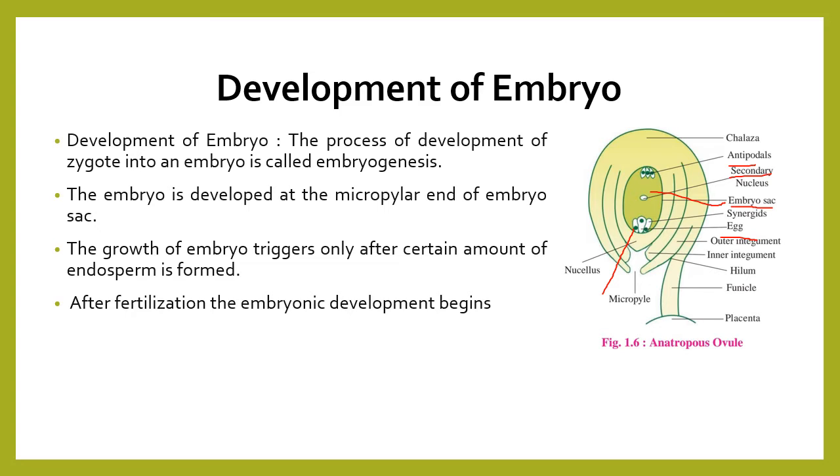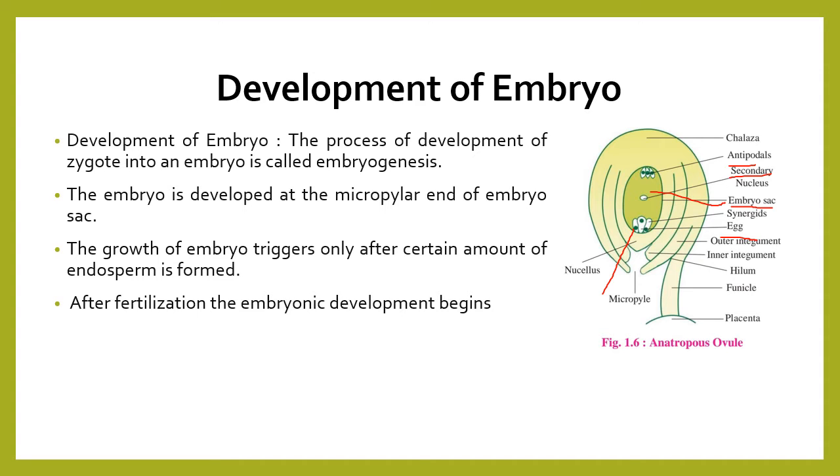That means the embryo formation process starts. After fertilization, the embryonic development begins. So these are some important points about embryo development.